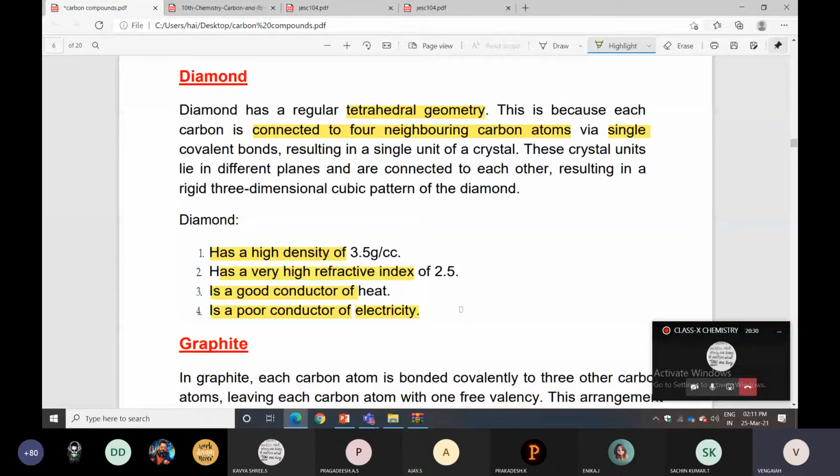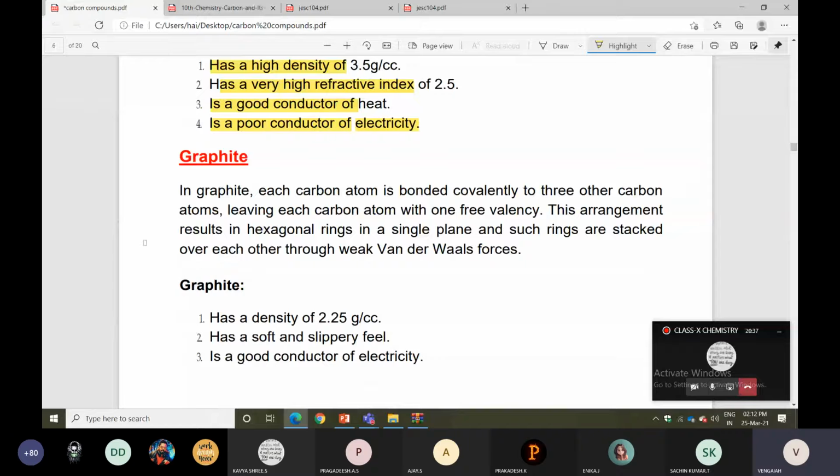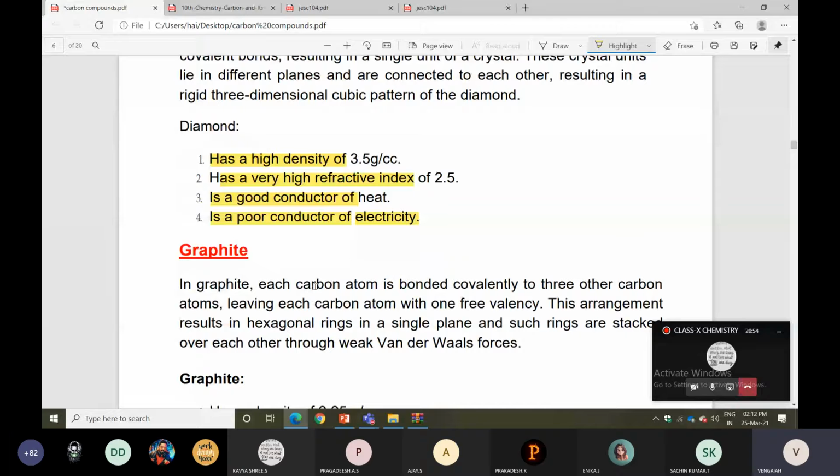Next one is graphite condition. Each carbon atom is bonded covalently to three other carbon atoms, but in the diamond condition it is connected by four other carbon atoms. You can check the difference. Diamond has tetrahedral geometry, and this will be hexagonal geometry.